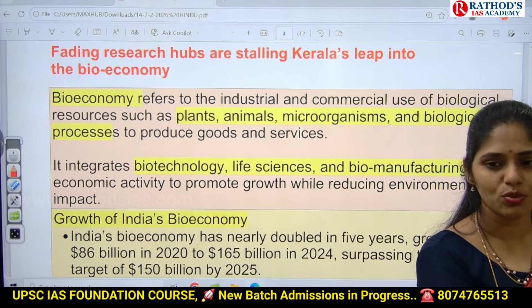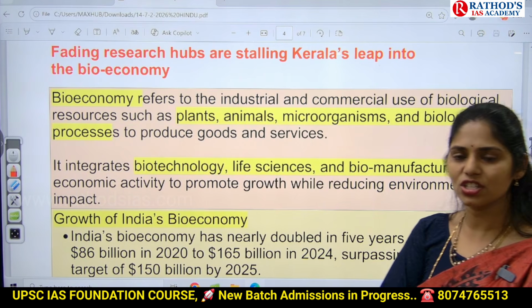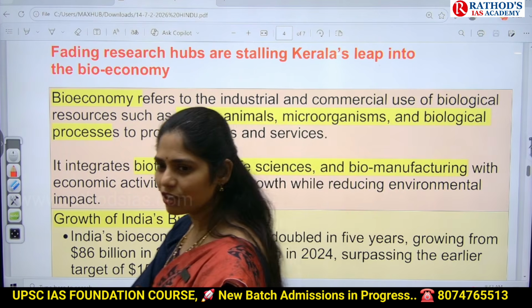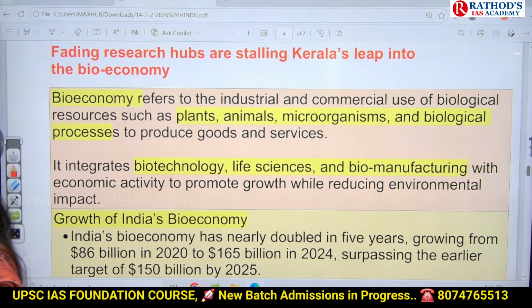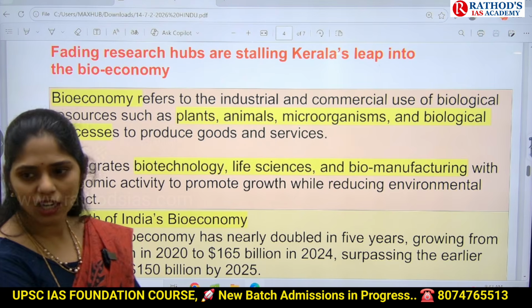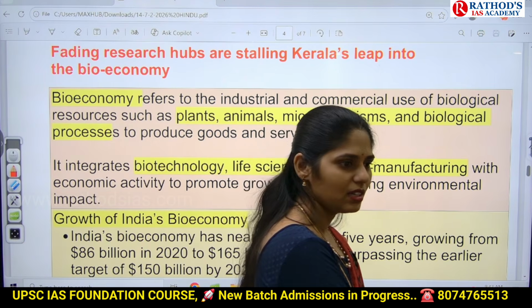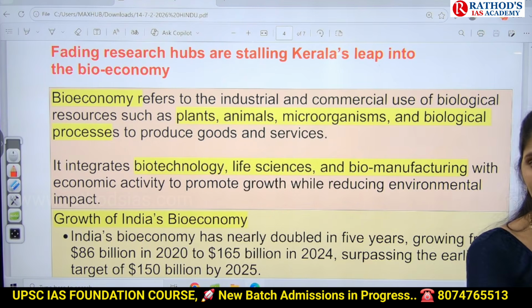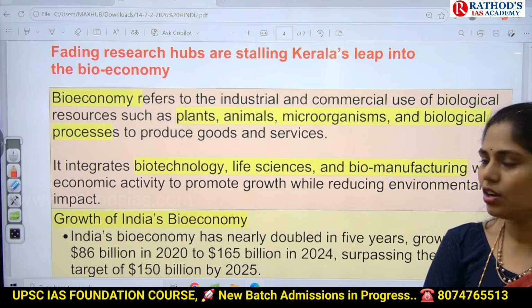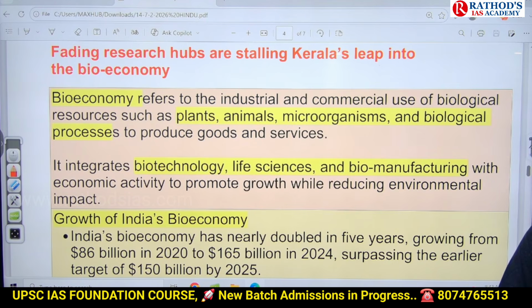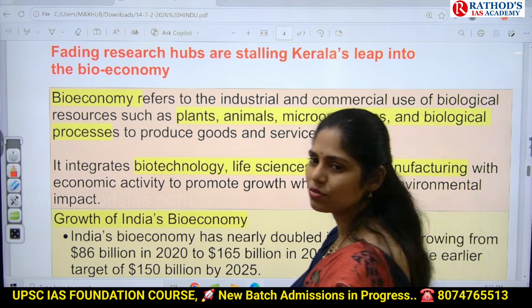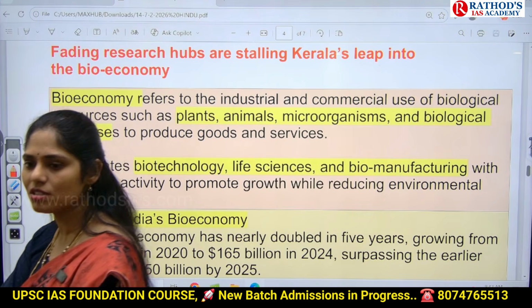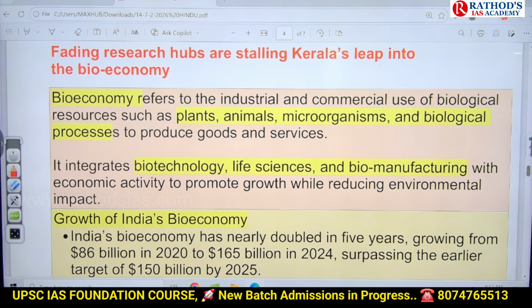Biofuels. In yesterday's class we discussed it, right? We have generations 1, 2, 3, 4, where we are using agriculture produce, plants, waste. Where we are using animals for bioeconomy: dairy products, meat. Where we are using microorganisms: the fermentation process, where we are producing lots of beverages, antibiotics, yes.